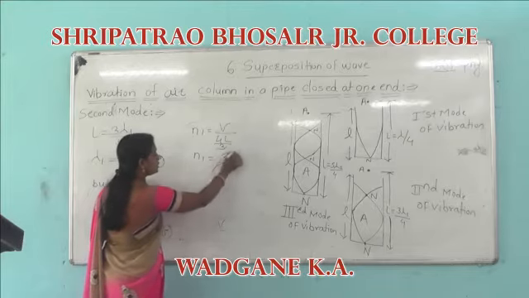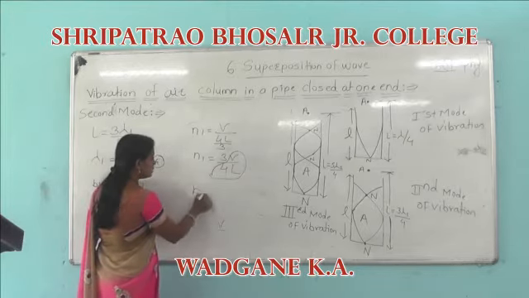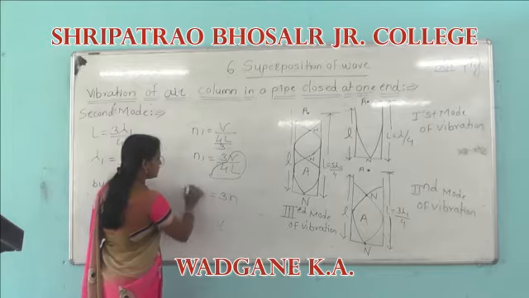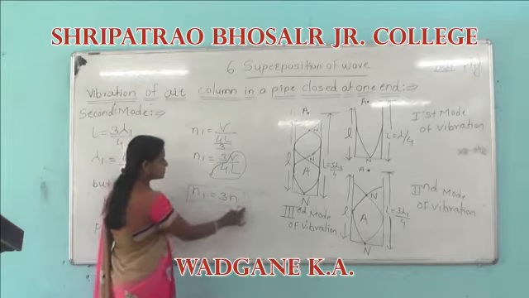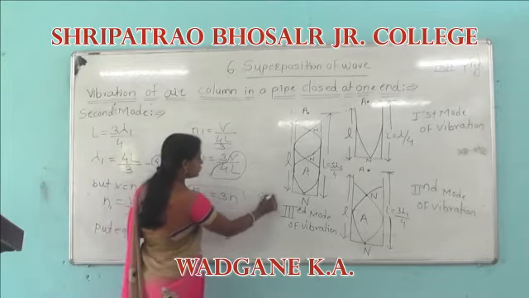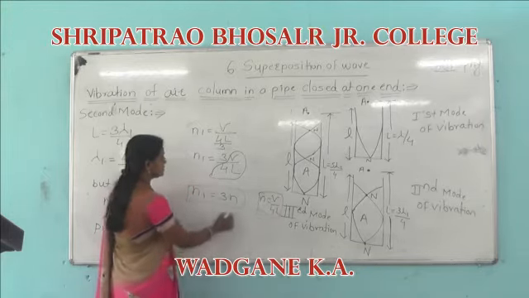But here the quantity n1 is equal to 3n, since n is equal to V divided by 4L, the fundamental frequency.